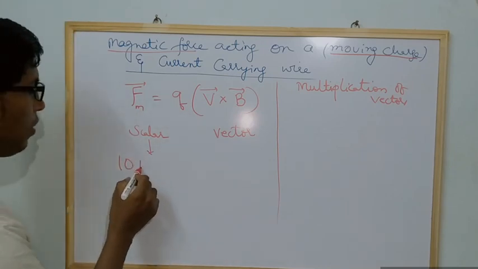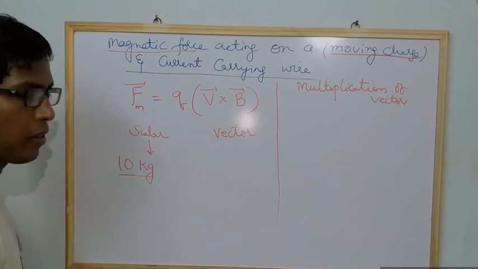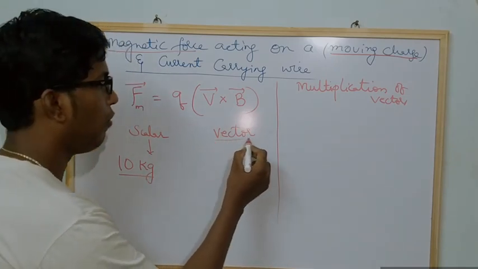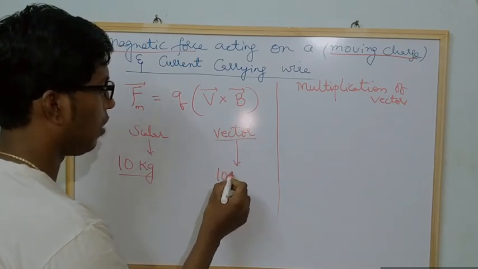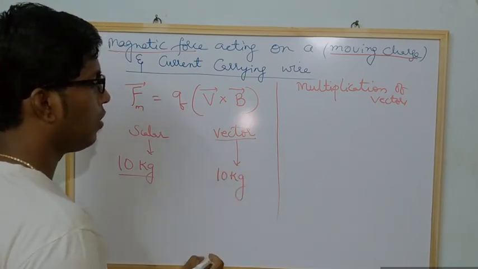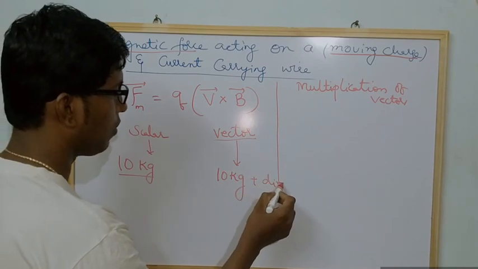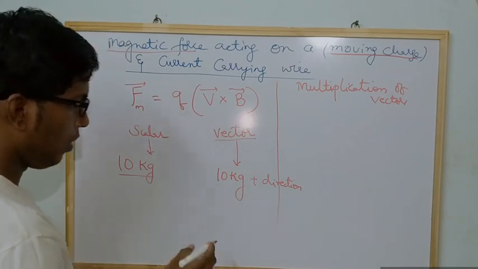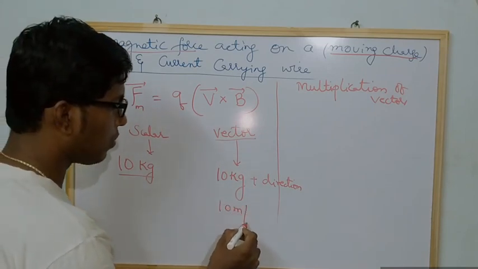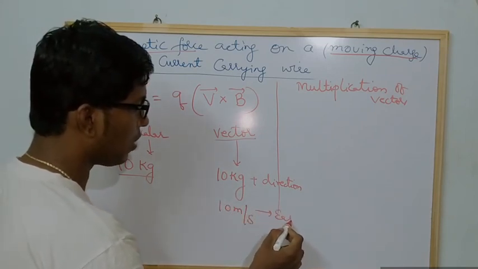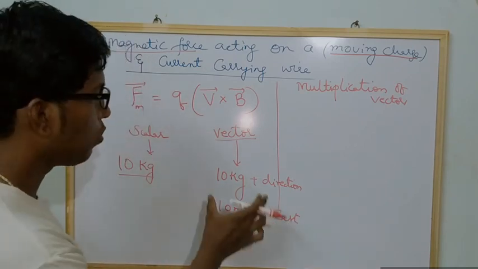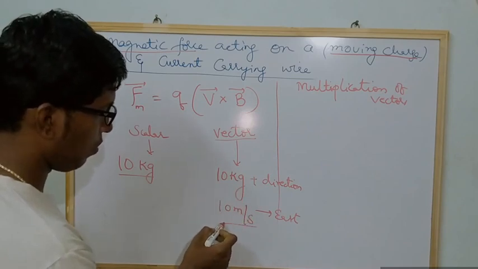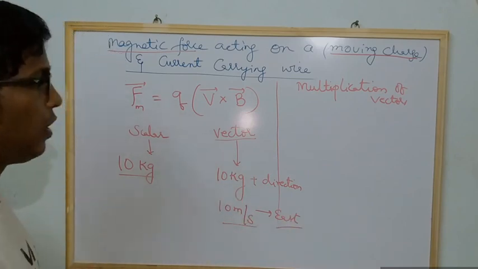Assume that 10 kilogram is a value, and 10 kilogram is a magnitude. A vector means a quantity which has magnitude and direction. Suppose I say that a boy is moving with a speed of 10 meters per second towards the east direction, this is called a vector quantity. So a vector has two things, magnitude and direction.